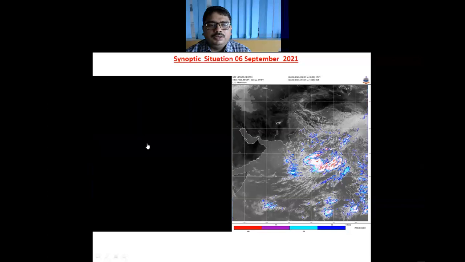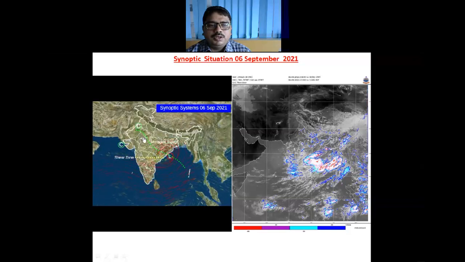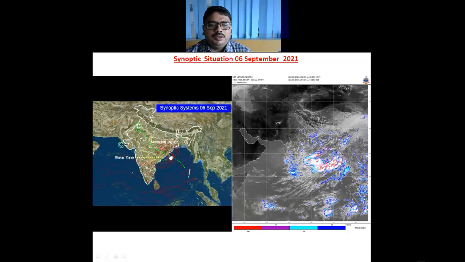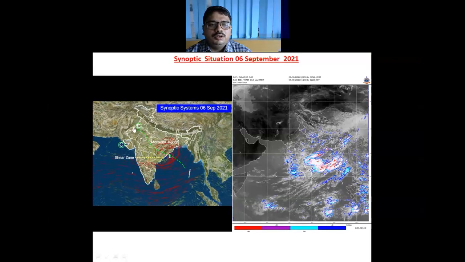And we have this monsoon trough south of its normal position. It is starting from Bikaner and passing through Jaipur, Seoni, and then Gopalpur and to the center of this low pressure area, and dipping southeastwards to the east central Bay of Bengal. And we have also a cyclonic circulation over northwest Rajasthan and adjoining areas of Punjab and Haryana. And yesterday's cyclonic circulation over Kutch and adjoining area now lies over northeast Arabian Sea and off the Kutch coast.